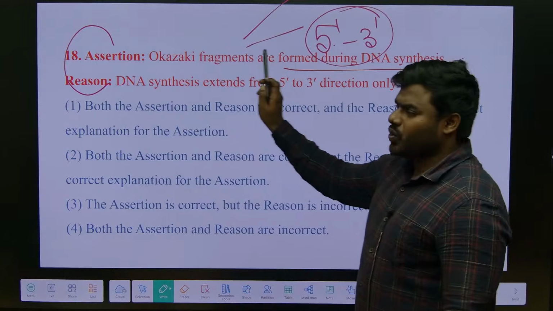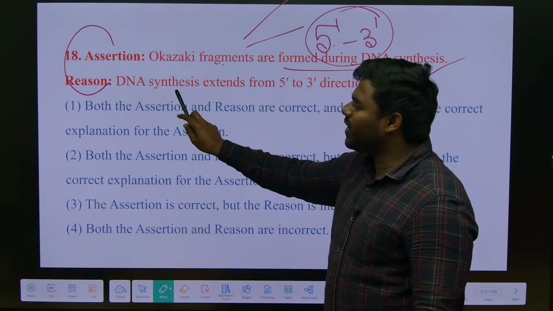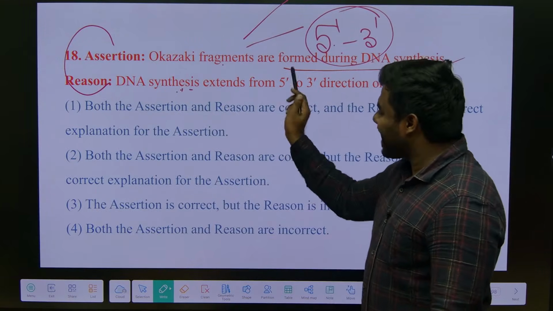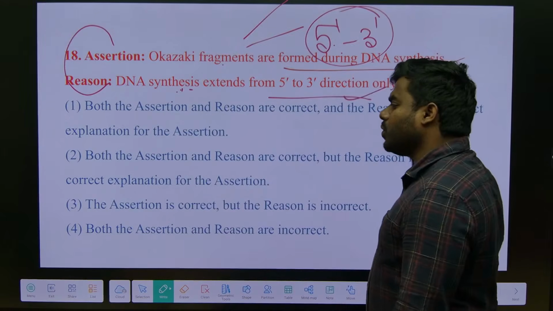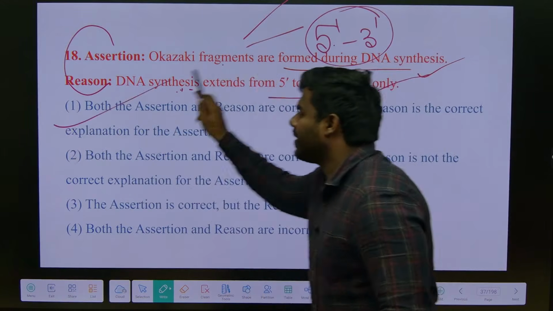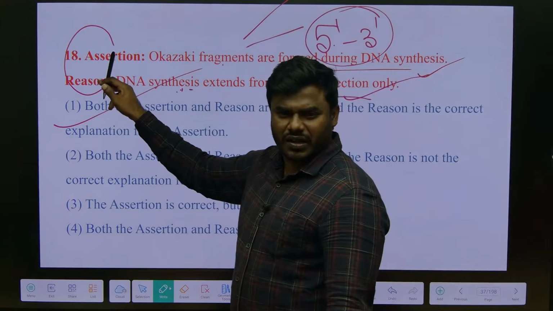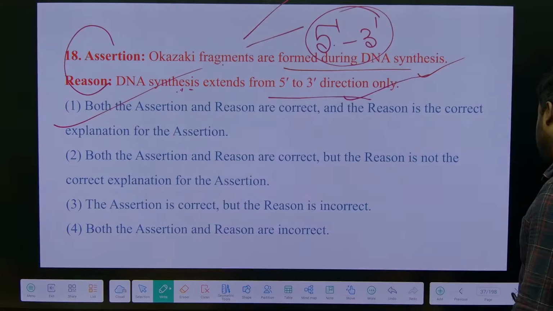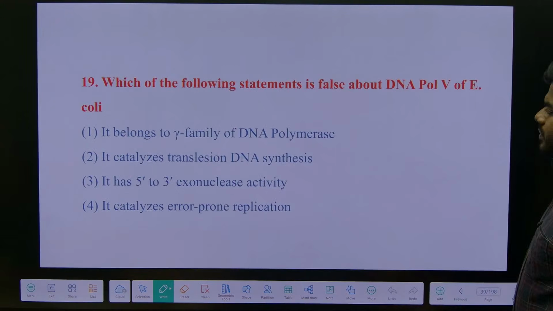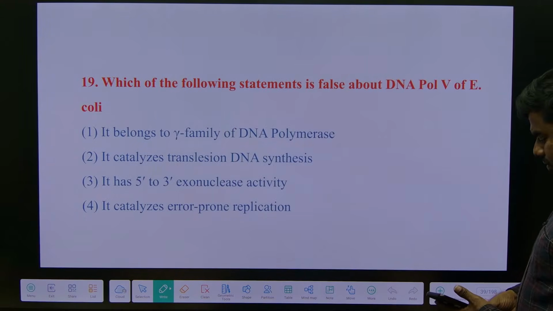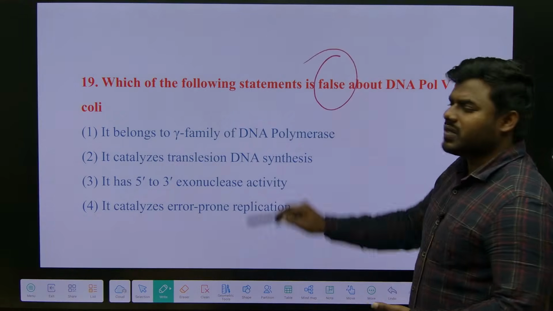So Okazaki fragments are formed during DNA synthesis, which generally happens in 5 prime to 3 prime. So the answer is the 1. You have to see whether the reason is proportional to the assertion, justifying the assertion or not. They are asking for the false statement.